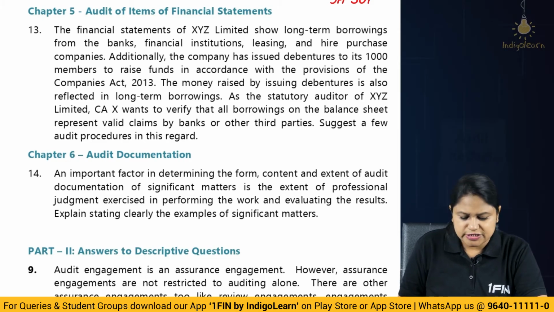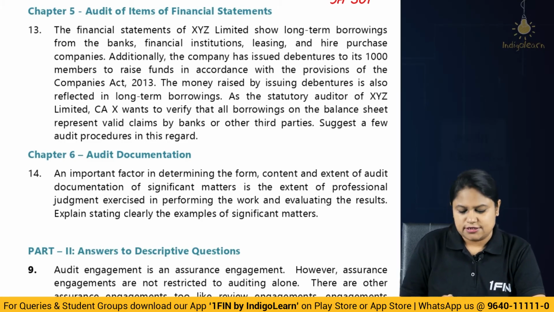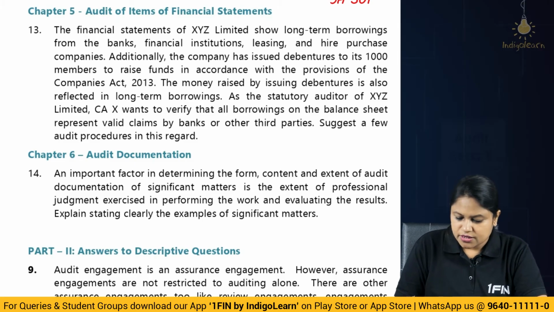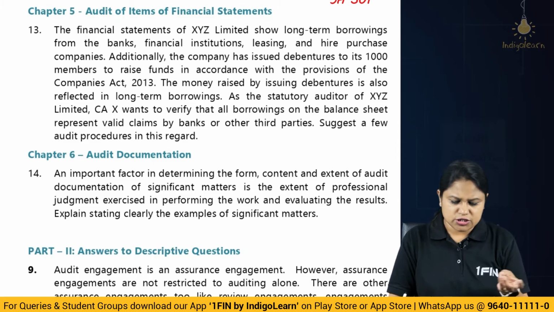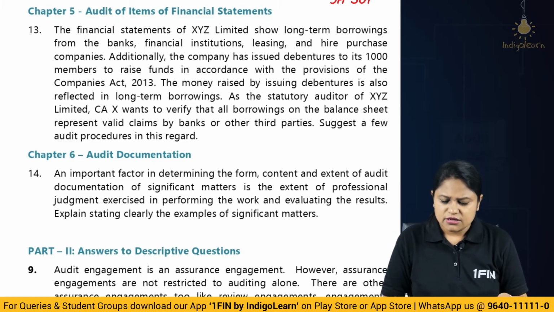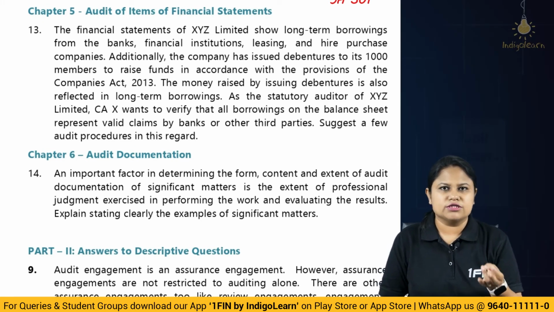As statutory auditor of XYZ Limited, CA X wants to verify that all the borrowings in the balance sheet represent valid claims by the bank or other third parties. So whether they are really existing or not. Suggest a few audit procedures in this regard. So very simple, you can write about all the pointers given here. First, you look into the board's meeting and check whether a resolution has been properly passed to acquire these loans. Then get the loan agreement and check for all the terms and conditions.